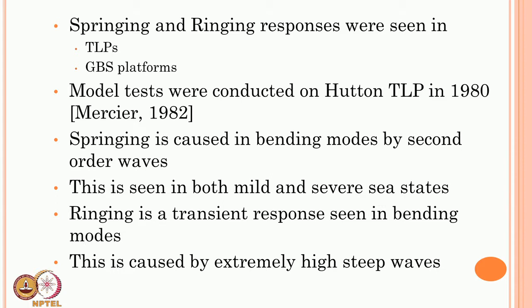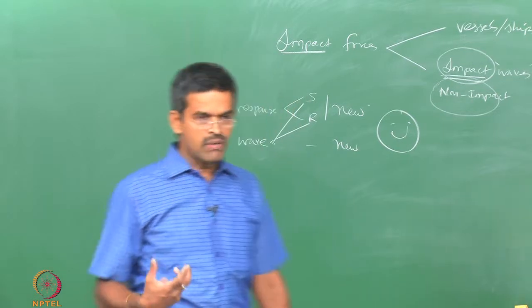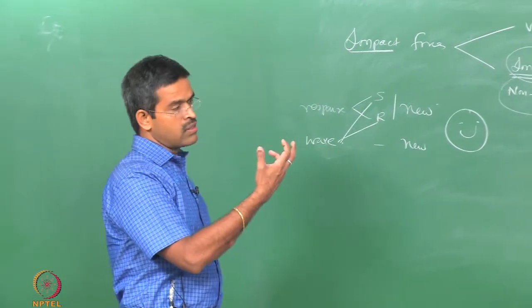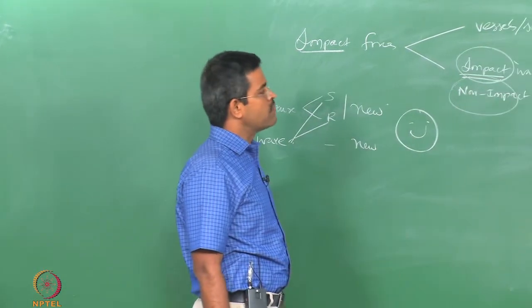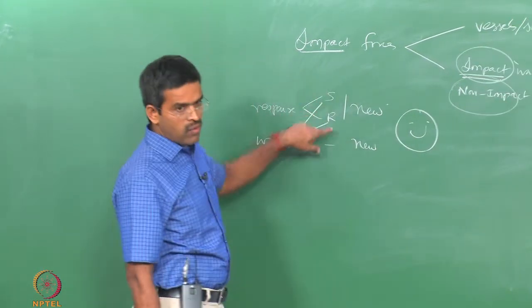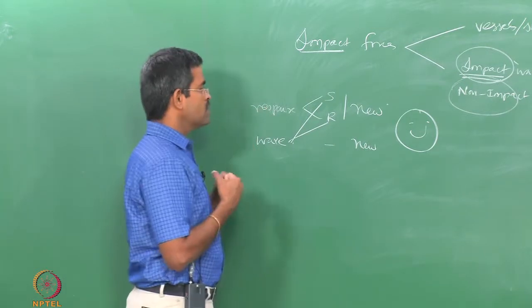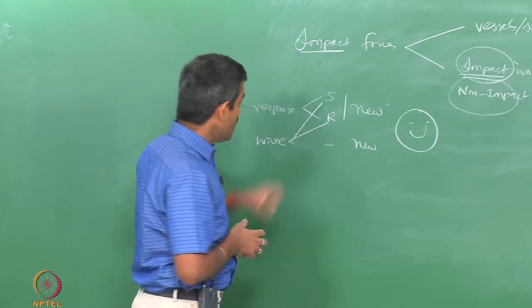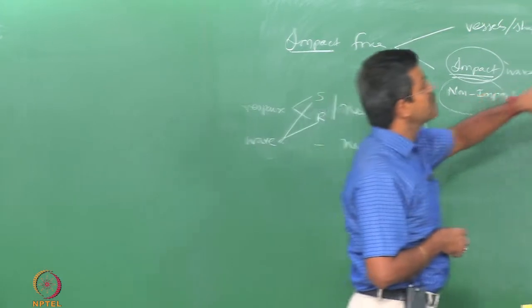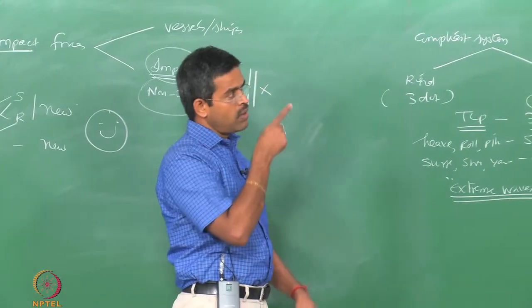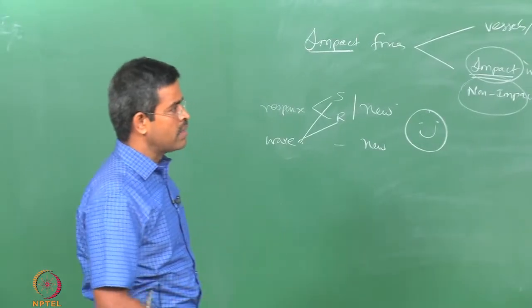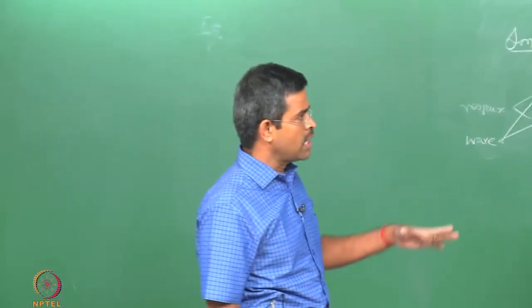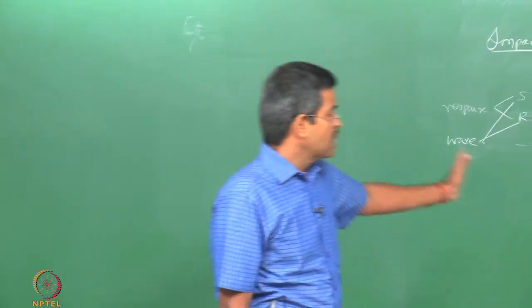Now the question is, how do you classify a given wave as a springing or a ringing wave? That was the emerging idea in the 80s or early 90s, let us say, that in a given sea state how do you actually classify a wave as a springing or a ringing wave, or how do you classify from a response a springing or ringing response, and why they are important only for compliant systems, not subsequently for bottom supported structures like GBS. So that was the focus in the 80s and early 90s when people talked about dynamic analysis of these kinds of systems under extreme waves.